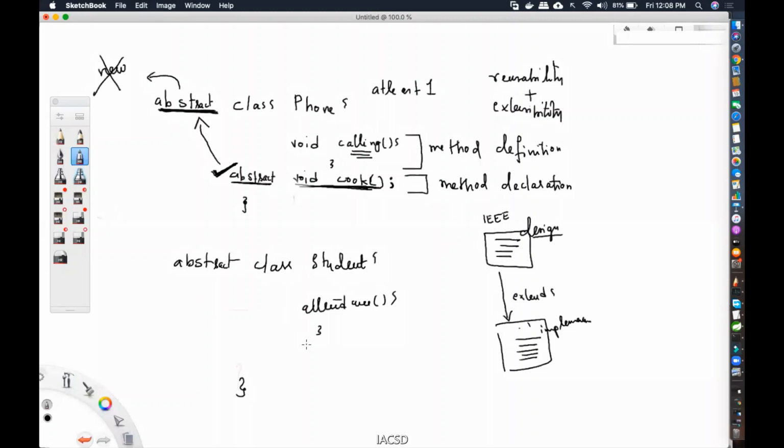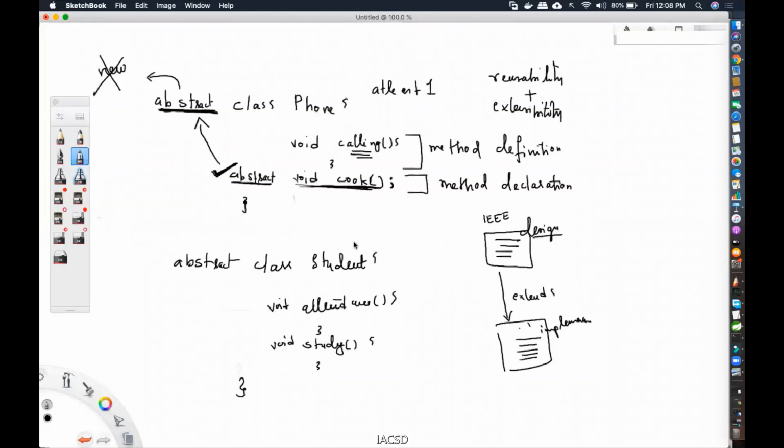What else can a student have? Study. Okay, so I'll have a study. Remember, I'm just talking about functionality because we are talking about abstract methods. There is no abstract variable, so I'm not mentioning roll number. Now yes, Tejas is correct. Then what is the use of declaring it as abstract? That's the question we want to solve.